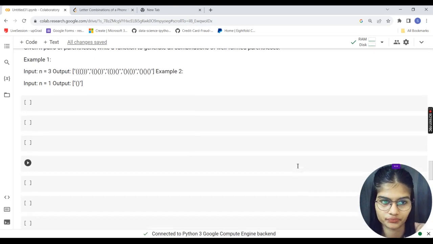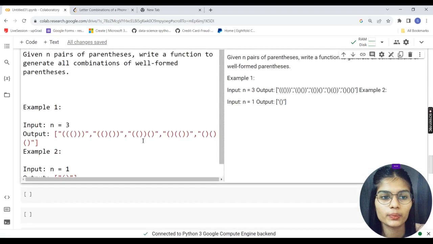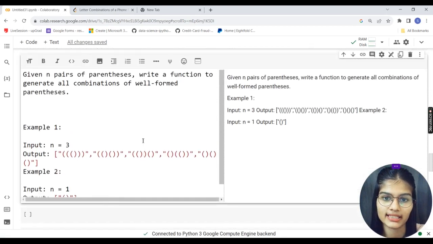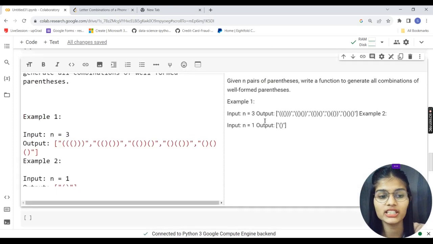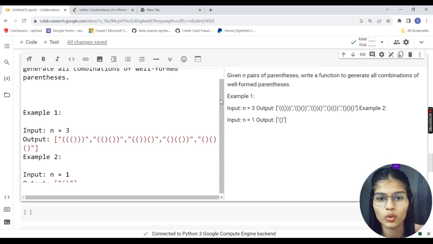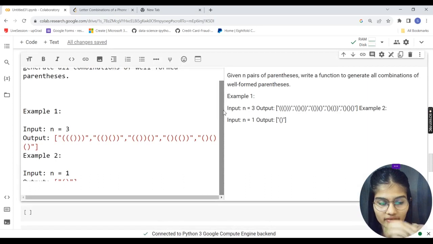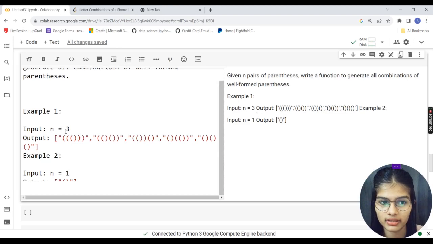Now see, again, I'll just do it like this. The view of the program is quite simple. You are just having n pairs of parentheses. Parentheses means brackets, right? You have n pairs of those parentheses, and what you have to do is write a function over here which can generate all combinations of those parentheses, right? So my example is, let's say, n is 3, the number of parentheses is 3.